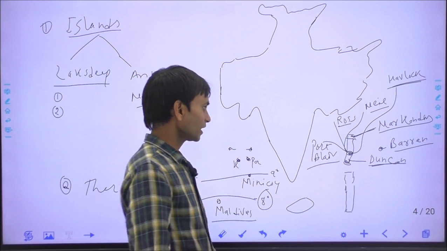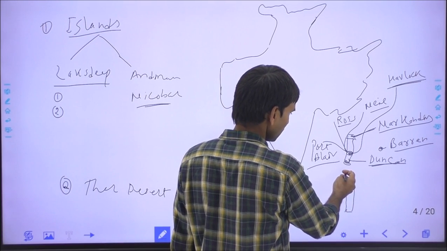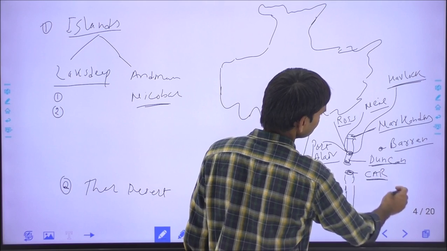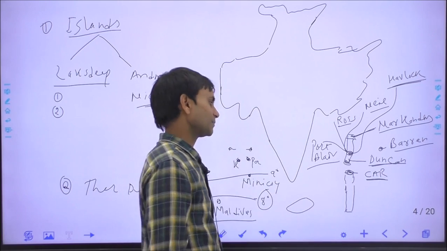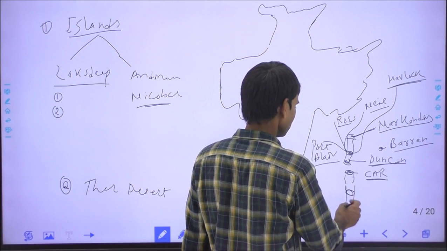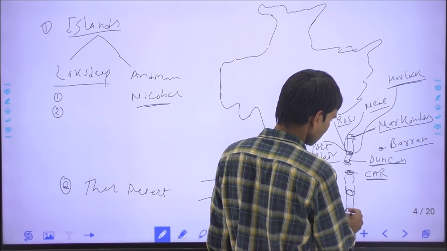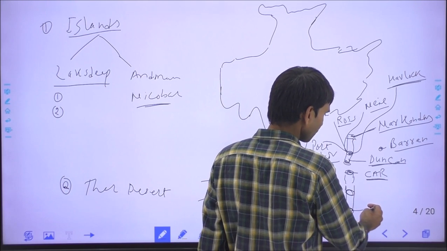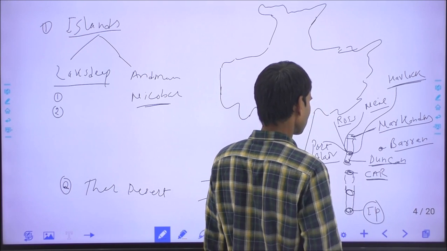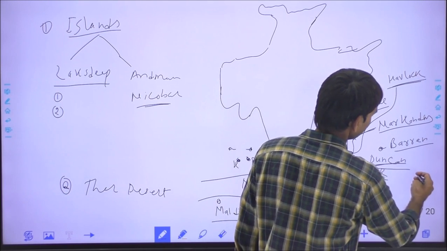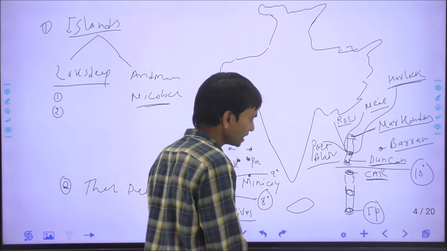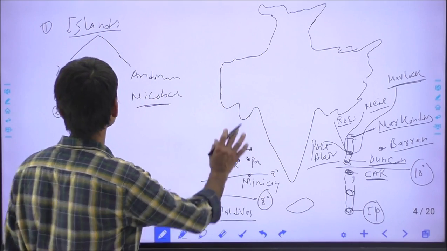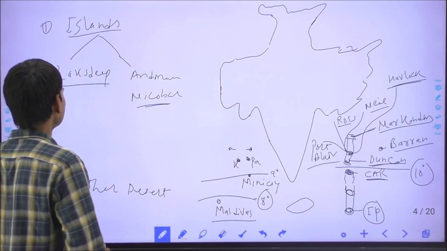Okay. And in the south of Andaman, this is the Nicobar. The uppermost part of Nicobar is Car Nicobar, C-A-R. Car is a language spoken by the Car Nicobarese tribes. And this is the middle or Little Nicobar, and in the south this is Great Nicobar. We have already discussed India's southernmost point. Indira Point is located in Great Nicobar, and this is the 10-degree water channel. The 10-degree channel separates Car Nicobar and Little Nicobar. Okay, this is the information about the islands. These types of questions are generally asked in GK.